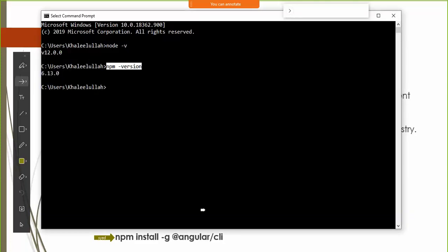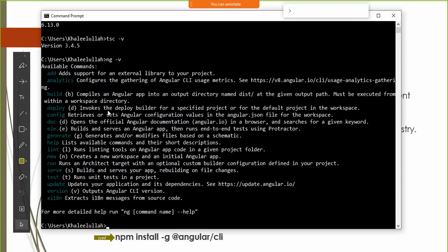If I want to check whether TypeScript is installed on my machine or not, there is a command I can execute: tsc -v. This will tell me which version of TypeScript is installed on my machine. Just like that, if I want to check which version of Angular is installed on my machine, I'll say ng -v, or ng version.